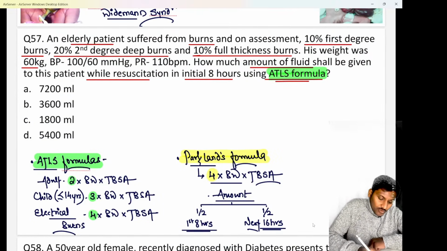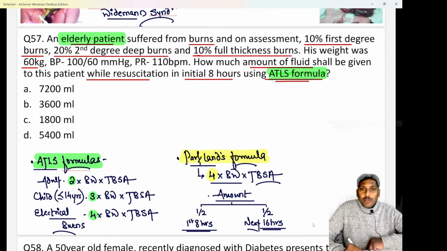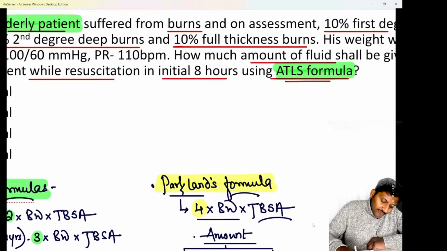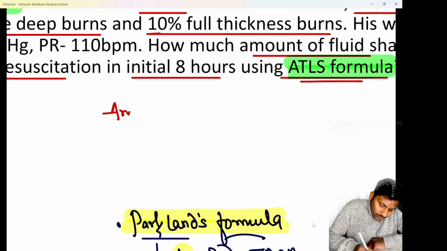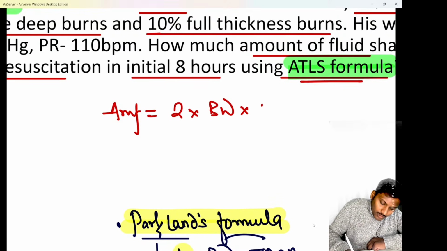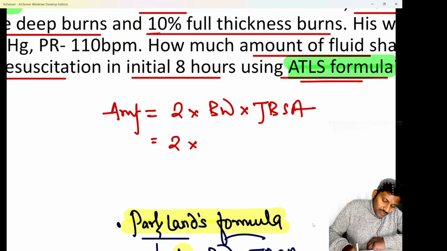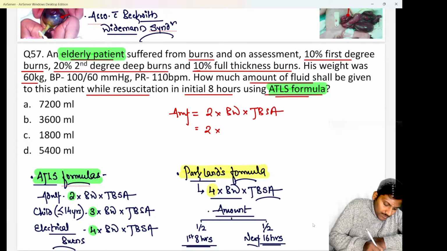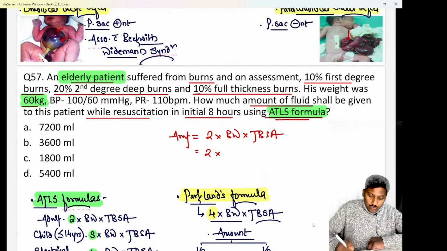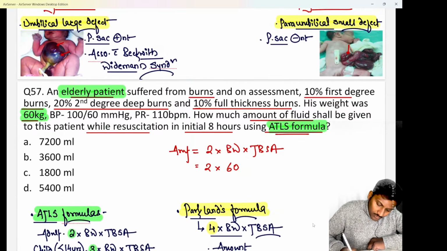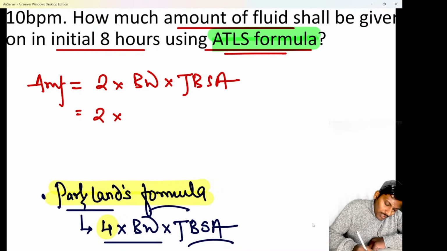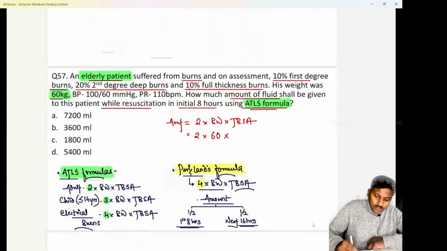So here they have asked you to use the ATLS formula, and as they say the patient is an adult, we have to use the ATLS formula for an adult. If I use the ATLS formula of an adult, the amount of fluid that we will give to this patient in a total duration of 24 hours will be 2 into body weight into total body surface area of burns. The body weight of this patient, they have said, is 60 kg. Please tell me how much is the total body surface area of burns now. Body weight is 60 kg. How much is the total body surface area of burns if they ask you?